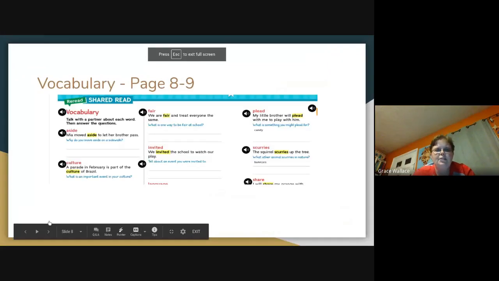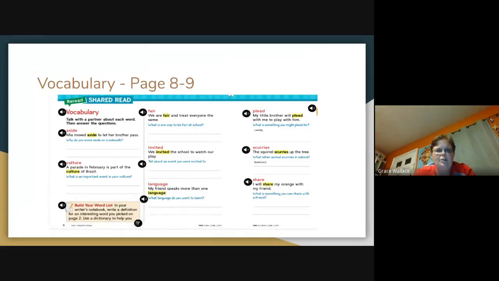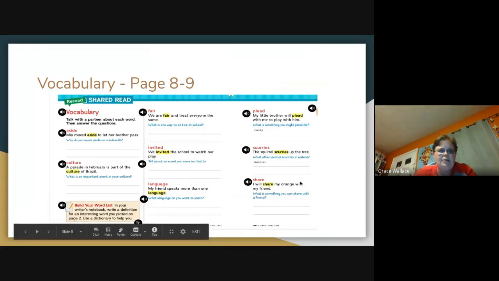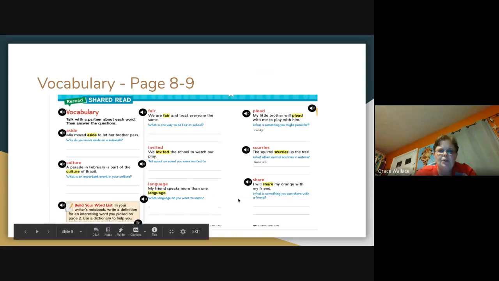Next, our vocabulary. You have this in your workbook page. On page 8 and 9, I want you to complete all of these blanks. So it says, why do you move aside on the sidewalk? What is an important event in your culture? Okay, complete every single one of these in your workbook page.